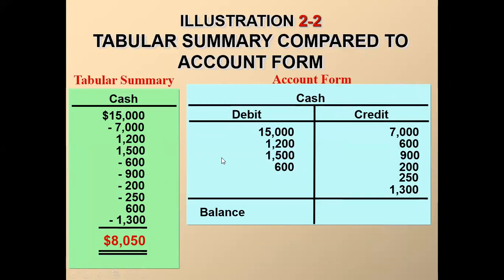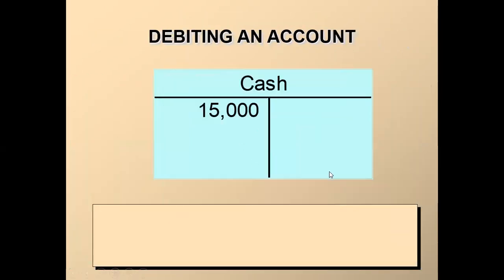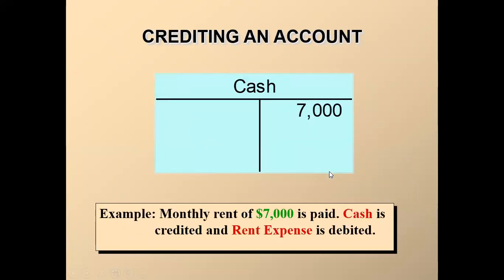Just see how the account is formed. This is a cash account from a transaction analysis. From the very first math, if you can remember, 15,000 minus 7,000, 1,200. All the transactions from the transaction analysis, plus and minus, I'll show in the account form. Same thing in the account form. So here is the balance. Debit side is bigger, so 8050. I'll make it understood later.